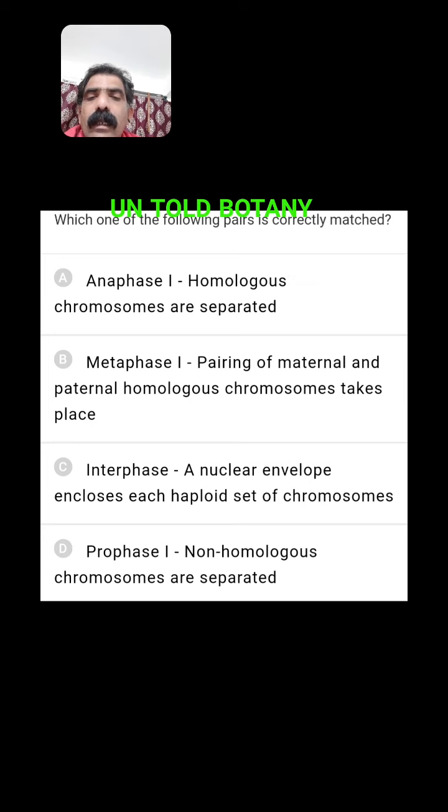No, haploid sets are not formed in interphase. Prophase 1, non-homologous chromosomes are separated. No, all these are wrong options except one. The first one is the right answer. In anaphase 1, homologous chromosomes are separated through the process known as segregation or disjunction that leads to the reduction in the chromosome number.